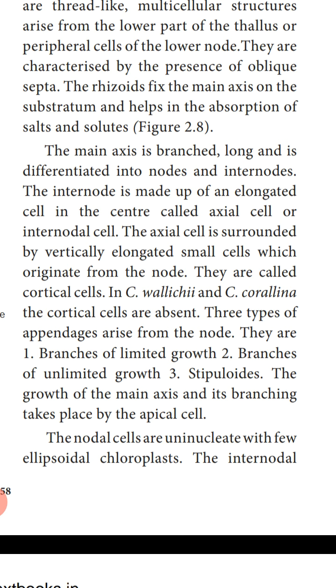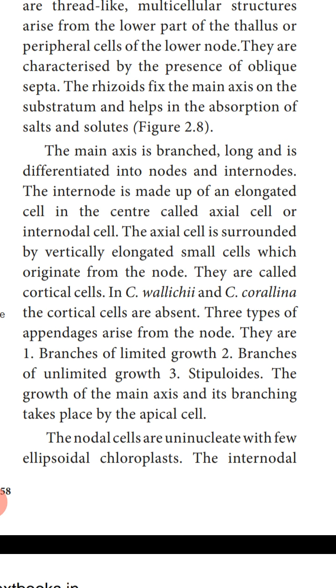Okay, so the internode is made up of an elongated cell, called the axial cell. This axial cell is surrounded by vertically elongated small cells which arise in the nodal region, called the cortical cells. So in Chara walchi and Chara corallina, the cortical cells are absent. So here you can find the nodes, and the shoot of limited growth will be absent in this species.